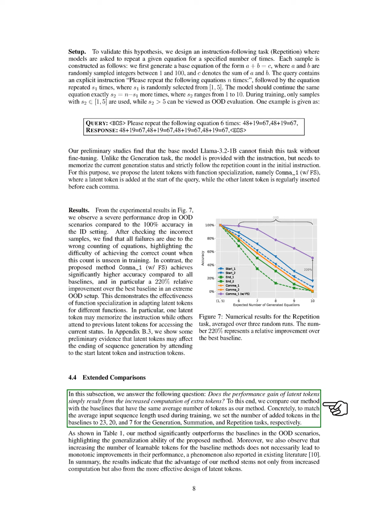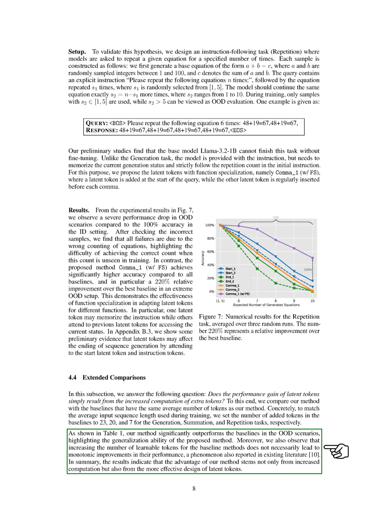In the extended comparisons, we address whether the performance gain from latent tokens is simply due to the increased computation from extra tokens. To investigate this, we compare our method with baselines that have the same average number of tokens. We set the number of added tokens in the baselines to 23, 20, and 7 for the generation, summation, and repetition tasks, respectively, to match the average input sequence length used during training. Our method significantly outperforms the baselines in OOD scenarios, demonstrating its generalization ability.